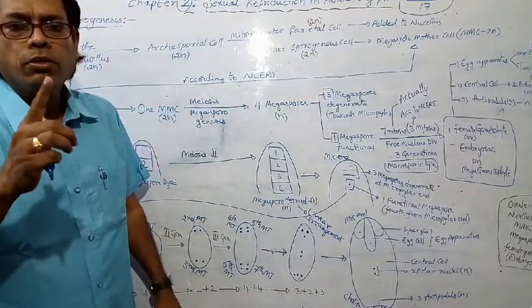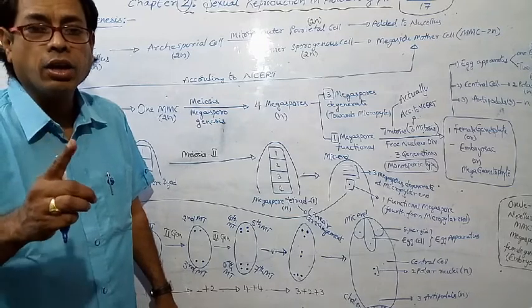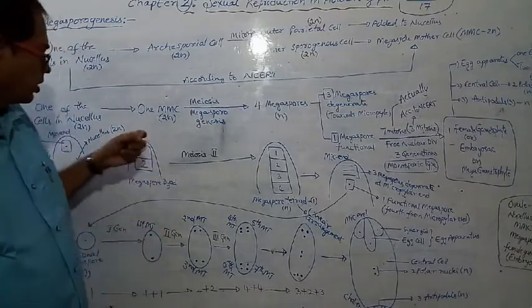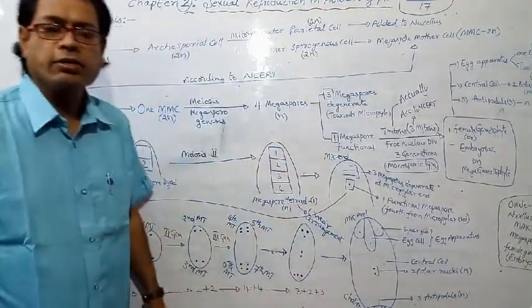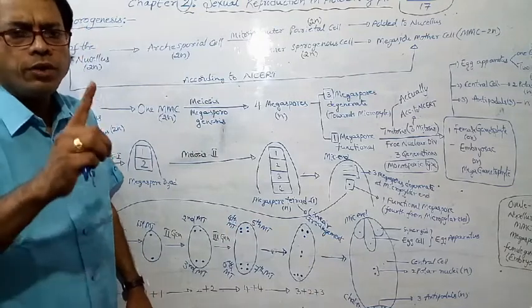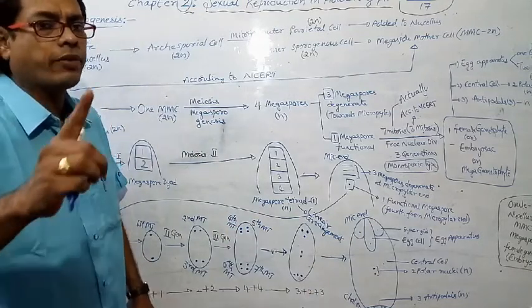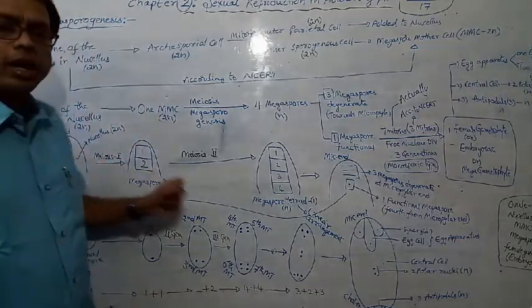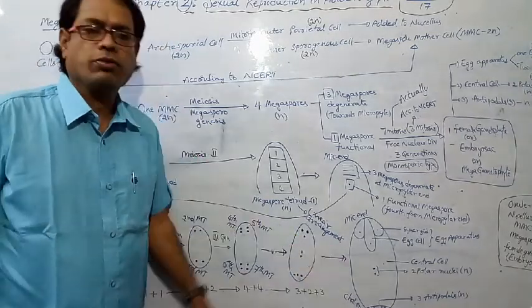One ovule may contain one female gametophyte. Is it true or false? This is the ovule. Finally, how many female gametophytes are obtained? Only one. One ovule may contain one female gametophyte. True. One ovule may contain one female gamete. True.